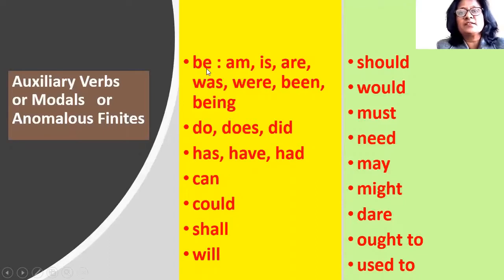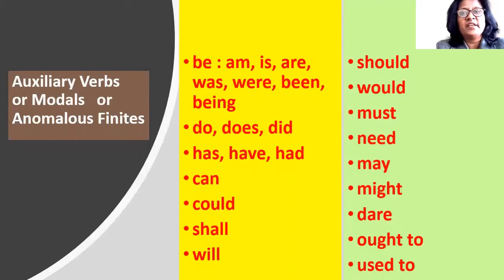And be is the simplest of all verbs. It is a state verb which means to exist. To be means to exist. Hona, in Hindi we will say hona.